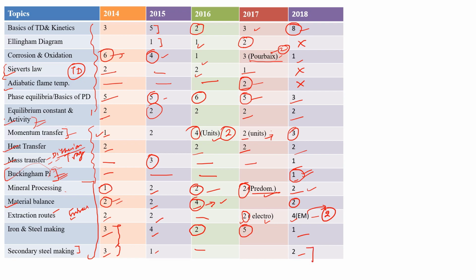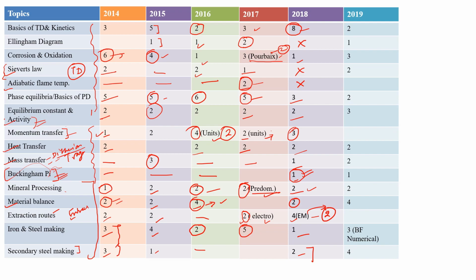So the next year is 2019, and in this year they gave importance to every topic, you can see here, and that is more or less equal. Basic thermodynamics 2 marks, Ellingham diagram 1 mark, corrosion oxidation 3 marks, Sievert's law 2 marks. There was no question on adiabatic flame temperature. I include adiabatic flame temperature because it is very important for this year. You may get one question from it, so try to learn how to identify adiabatic flame temperature. And phase equilibrium basics 2 marks, equilibrium constant 3 marks.